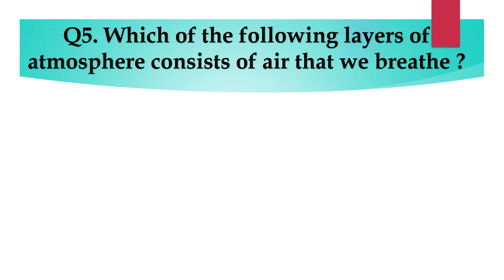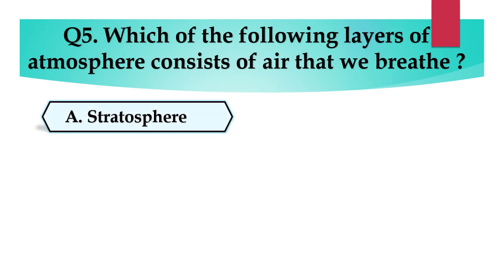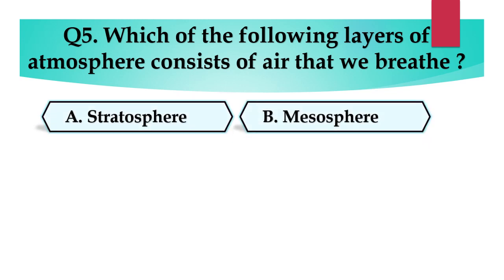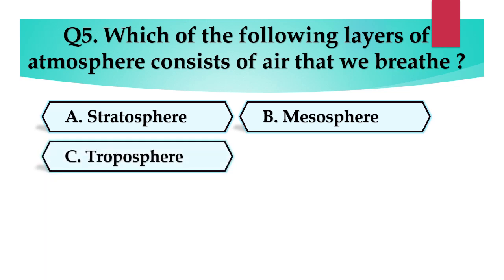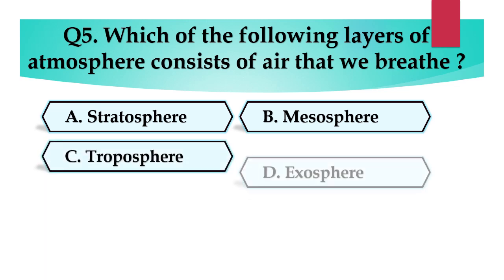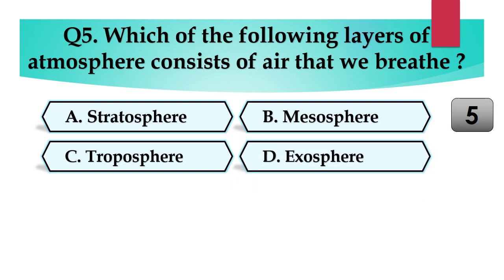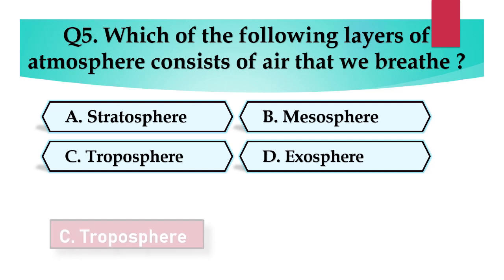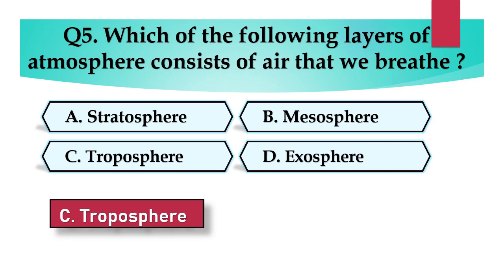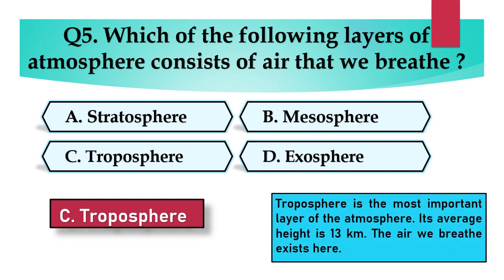Question number 5. Which of the following layers of the atmosphere consists of air that we breathe? Option A, stratosphere. Option B, mesosphere. Option C, troposphere. Or option D, exosphere. Answer is C, troposphere. Troposphere is the most important layer of the atmosphere. Its average height is 13 km. The air we breathe exists here.